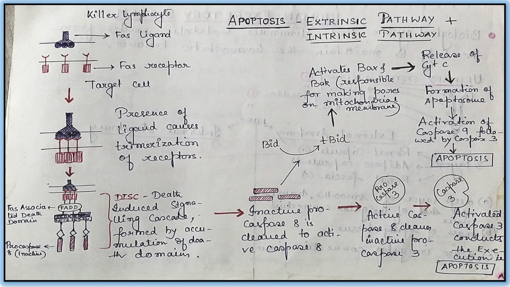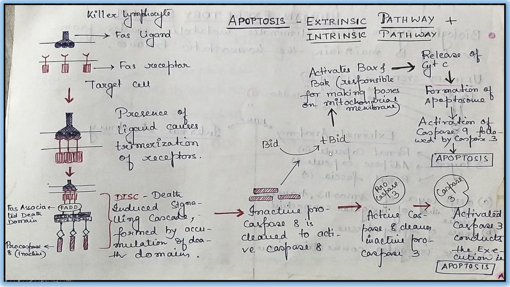All right. Now let's see what is the relation between these two. Here, again, it's like a brief recapitulation. Here, the Fas receptors are there, which on binding of ligand trimerizes, there is a conformational change. Okay, it recruits FADD, and by virtue of this DED domain, it recruits inactive procaspase 8. Then they form the DISC or death-induced signaling complex. All right, then this inactive procaspase 8 is converted to active caspase 8. This active caspase 8, what does it do? It converts BID into truncated BID.